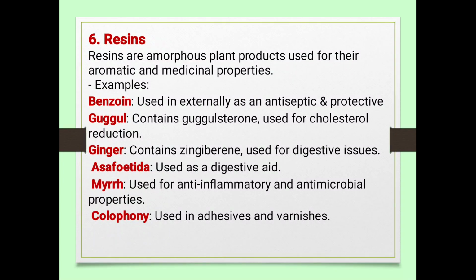Next, resins. Resins are amorphous plant products used for their aromatic and medicinal properties. Benzoin is used externally as an antiseptic and protective. Guggul is hypolipidemic, it decreases the cholesterol level. LDL, VLDL, low density lipoproteins, very low density lipoproteins, and high density lipoproteins, you have heard about. So this guggul decreases the cholesterol level. Asafoetida is used as a digestive aid. Myrrh has anti-inflammatory and antimicrobial properties. Colophony.